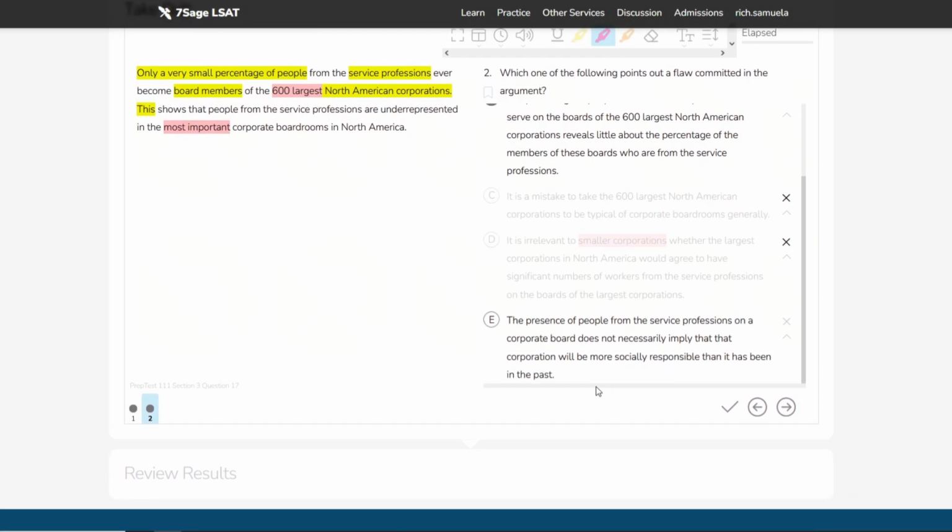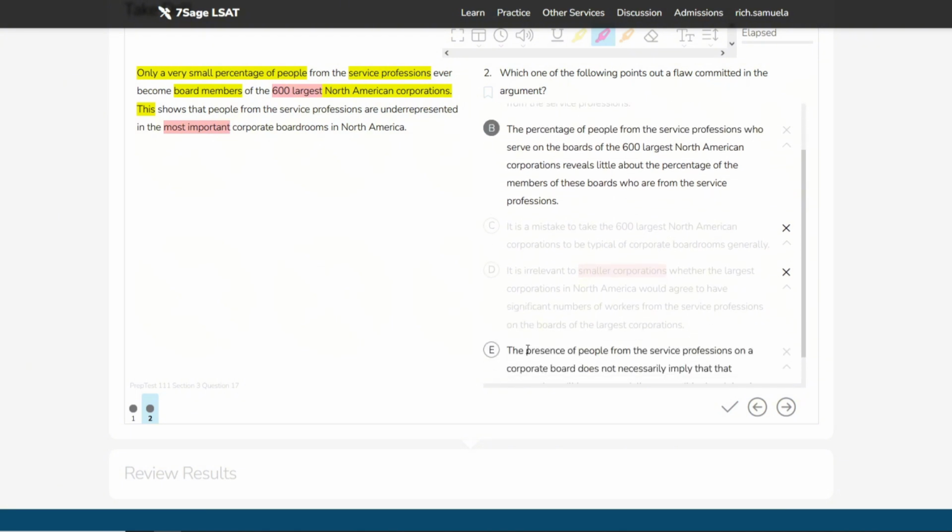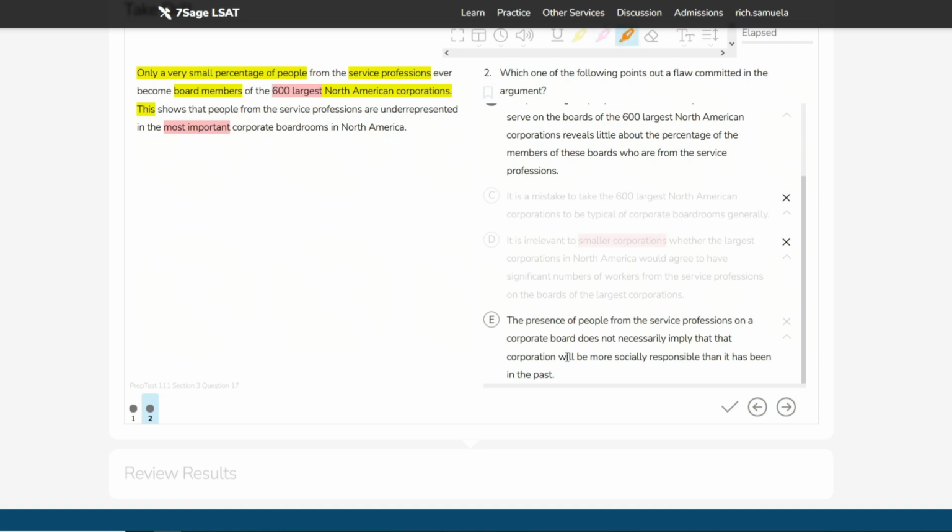Moving on to E, the presence of people from the service professions on a corporate board does not necessarily imply that the corporation will be more socially responsible than it has been in the past. Okay, this sounded plausible or convincing enough until socially responsible hit the field, and that's just not what we're talking about at all.